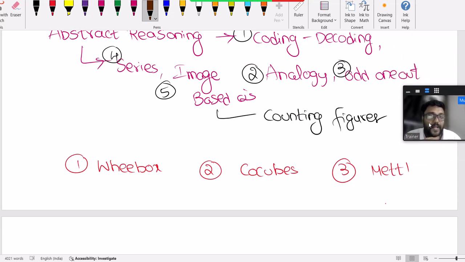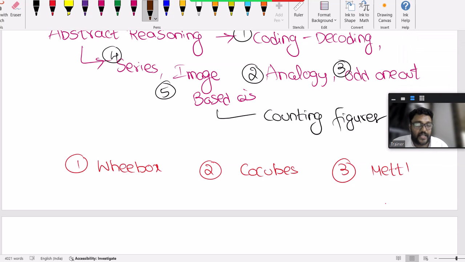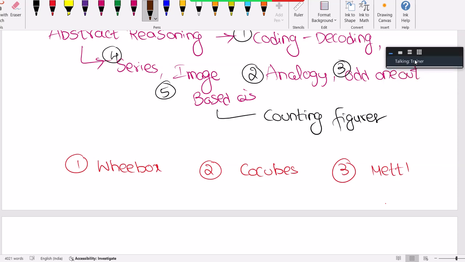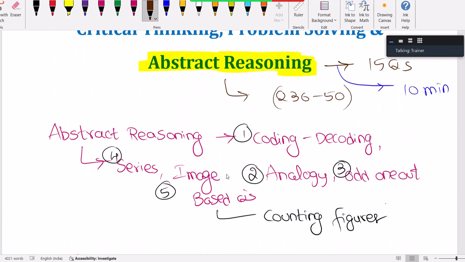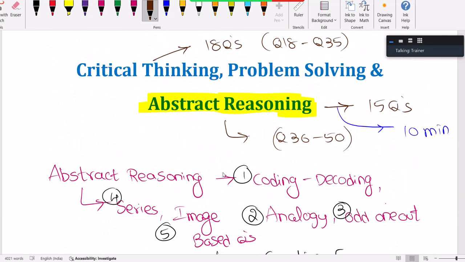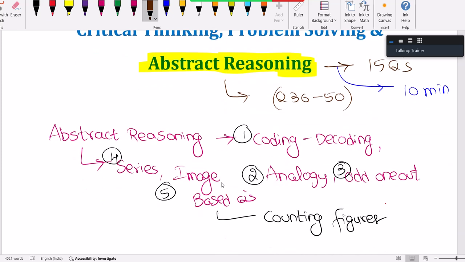We will get to know which platform it is one day before, when you take the mock test. At that time we can understand which platform you are going to get. So Wheebox, CoCubes, Metal, 3 different platforms they're using to conduct the Accenture exam, and all 3 platforms will follow the same syllabus. The syllabus will remain the same, that's why don't worry. You focus on the syllabus, on the topics, and on understanding the concepts, not on memorizing so and so questions. I repeat, focus on learning and understanding the concepts, please. Focus on these topics. I gave the whole list of topics, you focus.